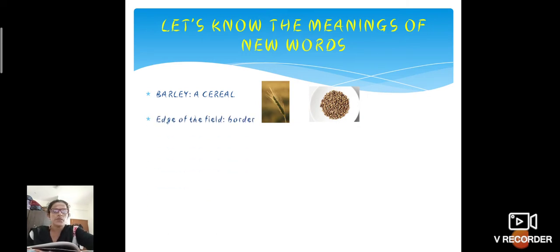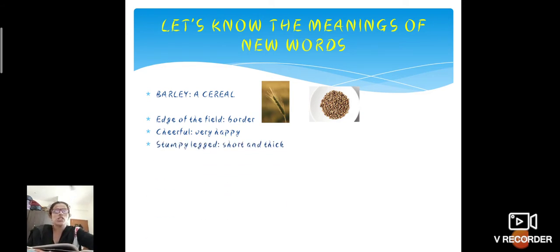Then the next word is edge of the field. In the beginning they have used the words edge of the field. It means the border, okay, the end. That is called the edge of the field. Then stumpy legged means short and thick. Here is cheerful. So I'm sorry for that. Cheerful means very happy, very excited, like fully fresh. When you see a new flower, don't you think they are very cheerful, children? They look so fresh, right? Yes, cheerful means very happy, very energetic, we can say.